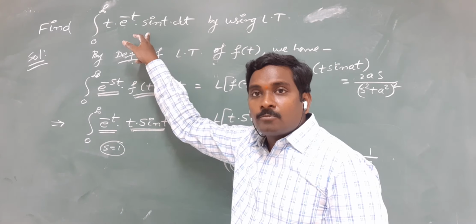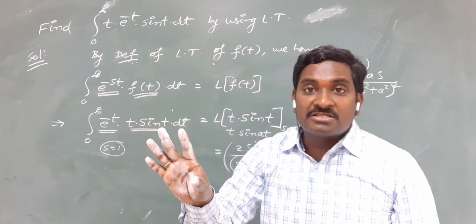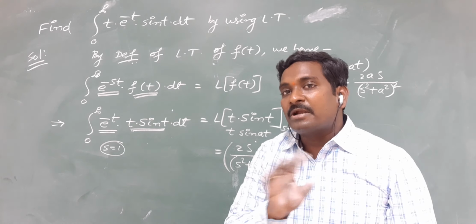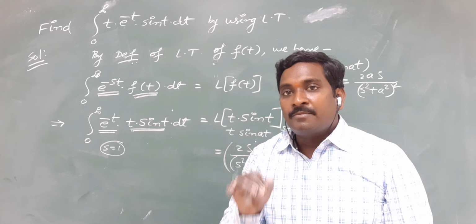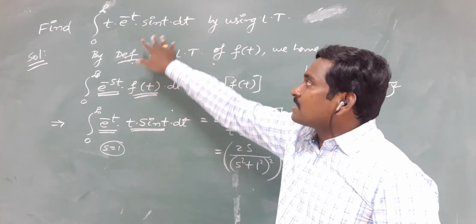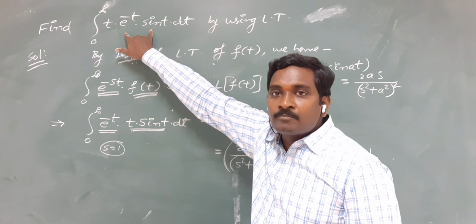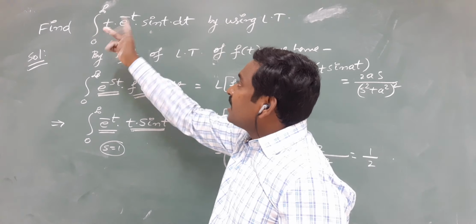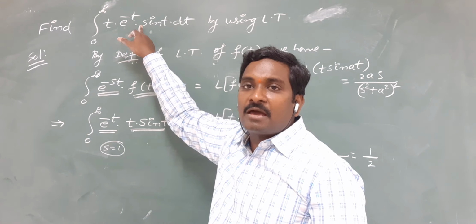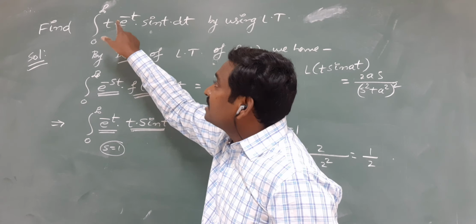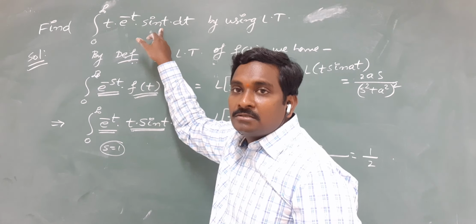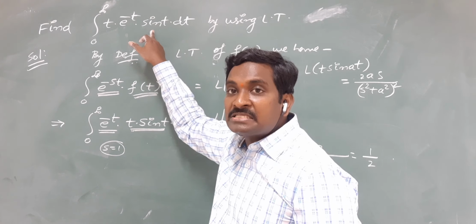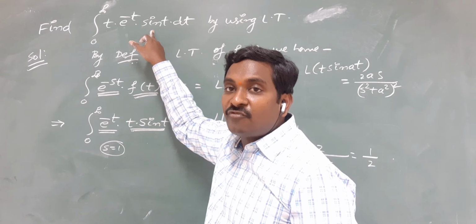Okay. Suppose we do not have the knowledge on Laplace transform. We do not know any definition of Laplace transform and their properties. Just imagine that we are in intermediate stage. How can we solve this problem? Is it solvable by using only integration formula? Okay, if there are two functions in product, we can apply the UV rule. But here we are observing that 3 terms are in product. So it is not possible to find this type of integrals by using ordinary integration formula.